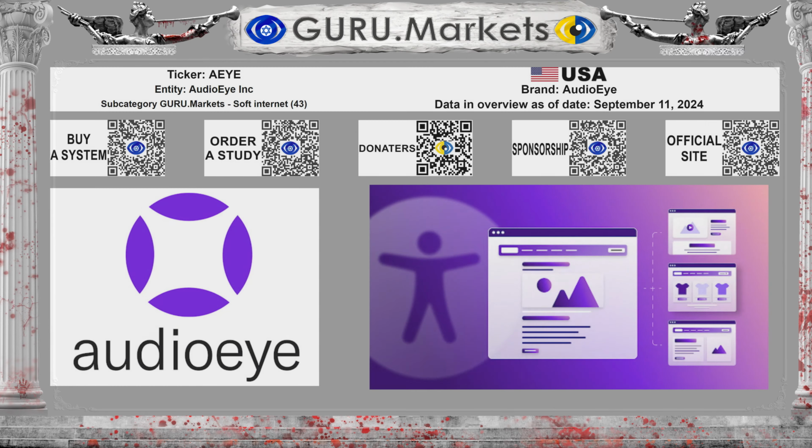Now we will compare the main fundamental indicators of the company AudioEye Inc., ticker AEYE. This review was generated using information as of September 11, 2024. According to the Guru.Markets Corporation classification, AudioEye belongs to the subcategory Soft Internet. 43 companies take part in the assessment. This is very representative.